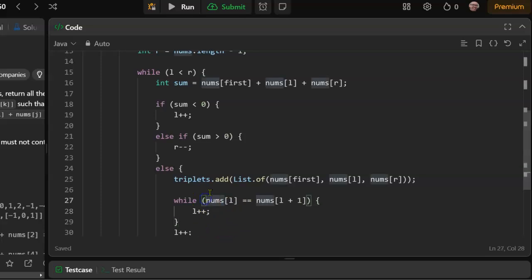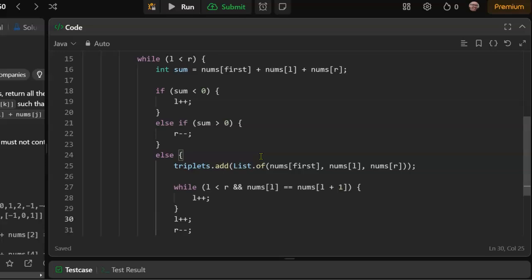We also need to check and make sure that L is still less than R. If L is less than R and nums L equals nums L plus 1, that means we have two of the same number in a row. Increment the left index so that when we increment it down here, we're going to get a new number.